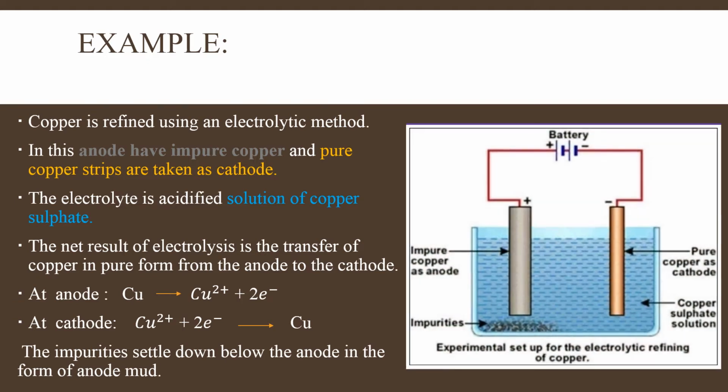So this can be seen in the image. The anode is the impure electrode, impure copper is present at the anode, and as the supply of current is started, what will happen? The copper ions will go into the solution and electrons will be released, and the impurities will settle down under the anode electrode. Those impurities settling down under the anode electrode, we call that anode mud.